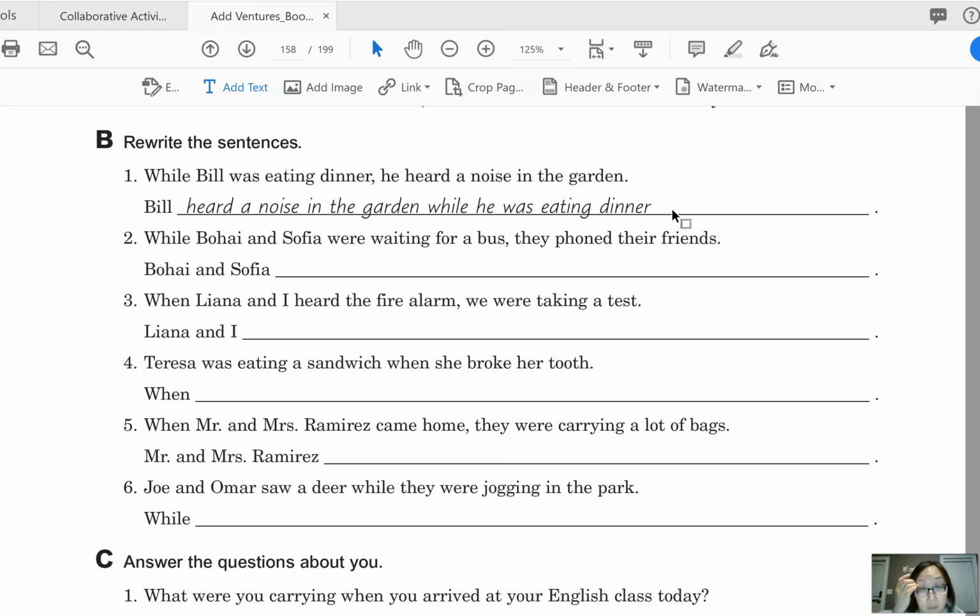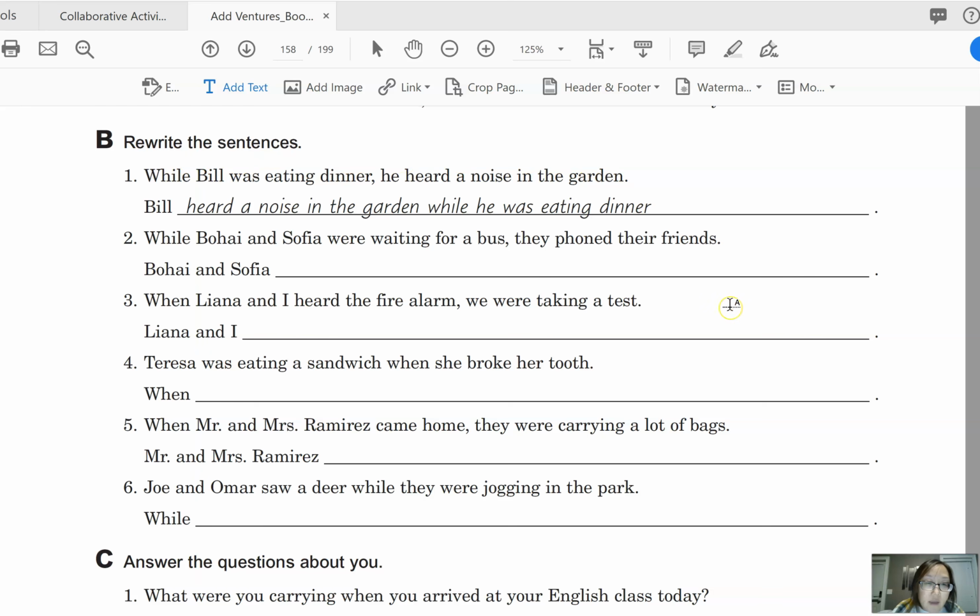Okay, now I want you to do one more thing actually. So I also want you to change the sentence from using while to using when. So for this sentence, we could say, actually, I'm sorry, let me put it here.